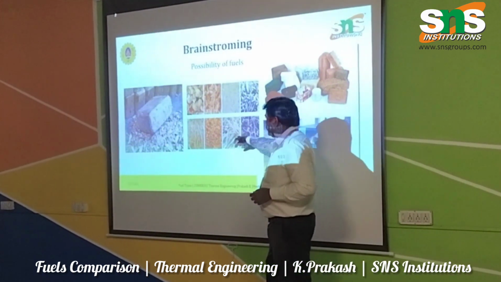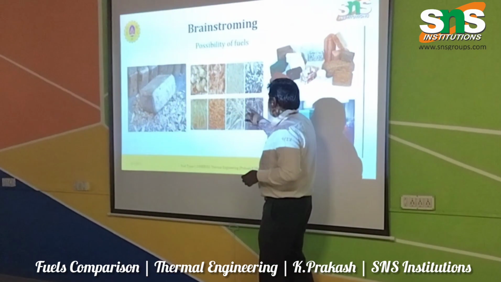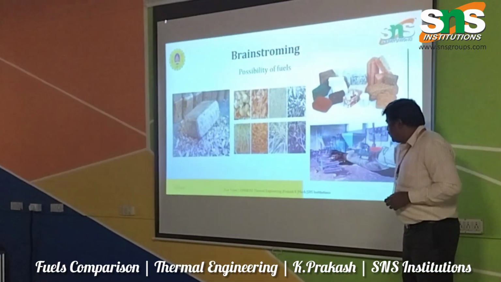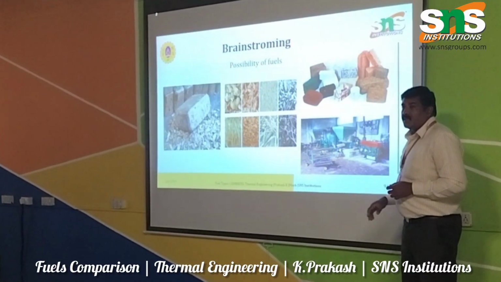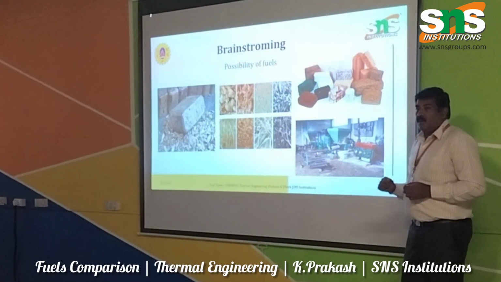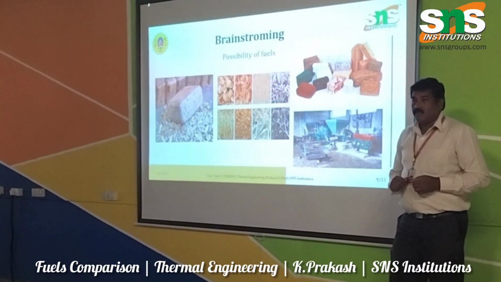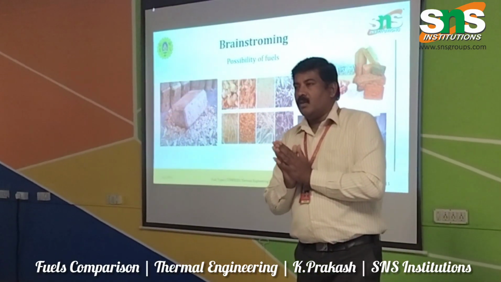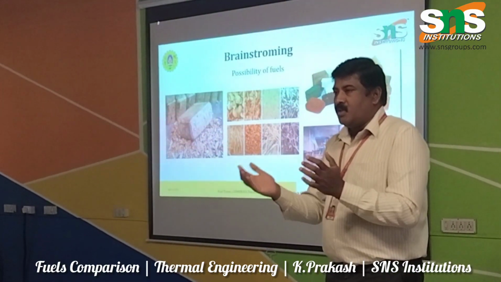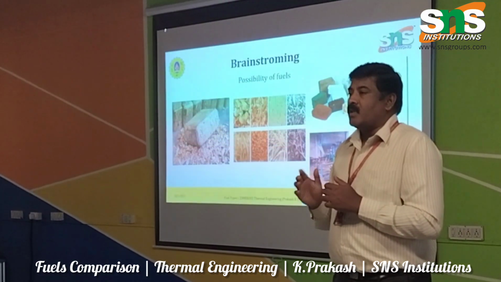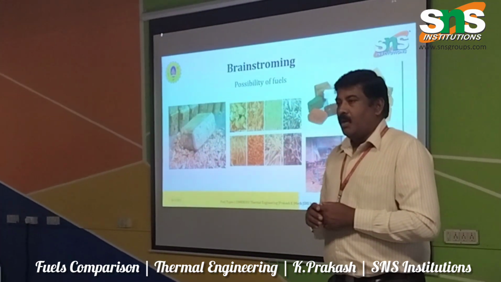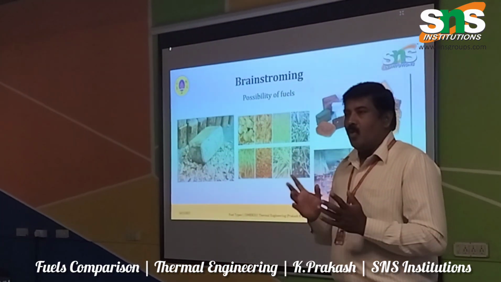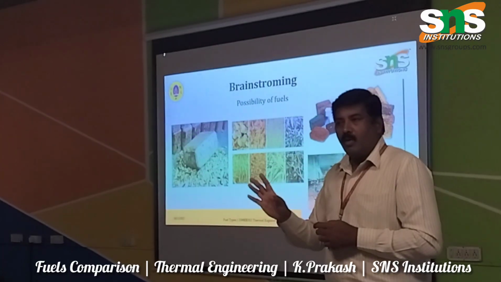We can see here, these are the waste products from the crops and the plants. So this is a setup where this particular wastage can be converted into this particular fuels. Because nowadays the solid fuel we were using is wood. It was easily available, but nowadays there is no chance of cutting the woods or trees, because cutting of trees is directly relating to the climatic change. There is no rainfall like that. So now the cutting of wood is banned.